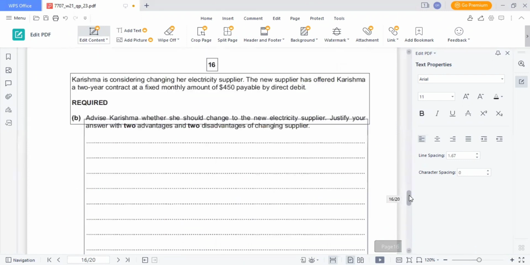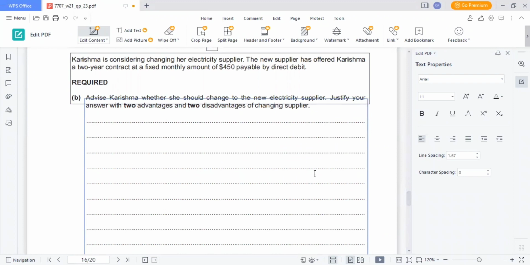Then we have B part. Karishma is considering changing her electricity supplier. The new supplier has offered Karishma a 2-year contract at a fixed monthly amount of 450, payable by direct debit. Advise Karishma whether she should change to the new electricity supplier. Justify your answer with two advantages and two disadvantages of changing supplier. It is 5 marks, 2 advantage of 2 marks, 2 disadvantage of 2 marks, and 1 mark for the